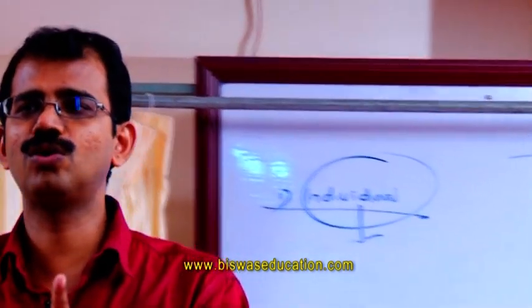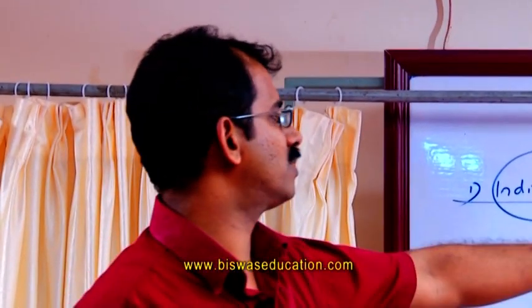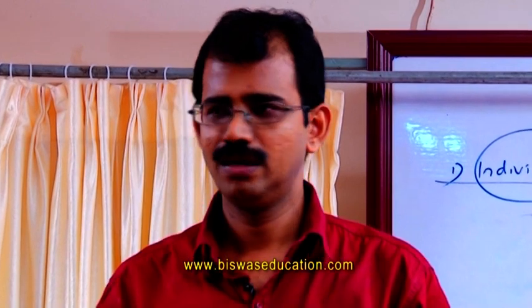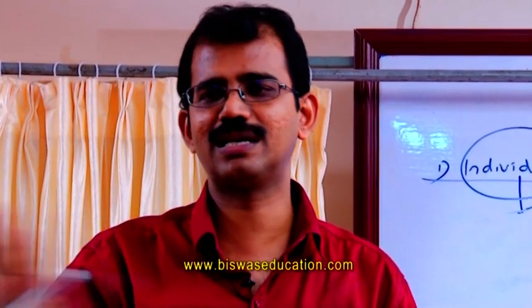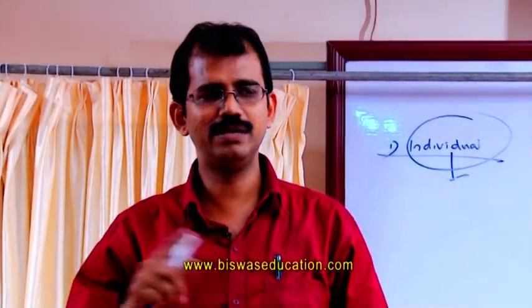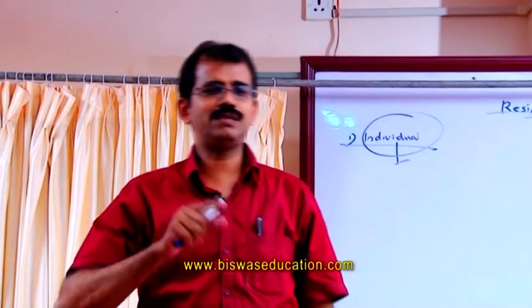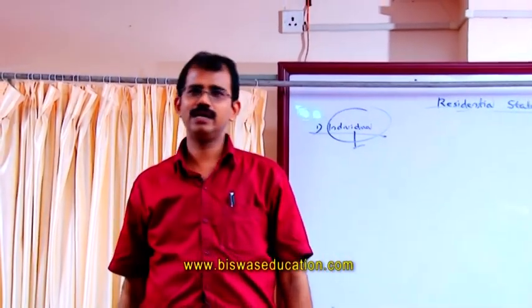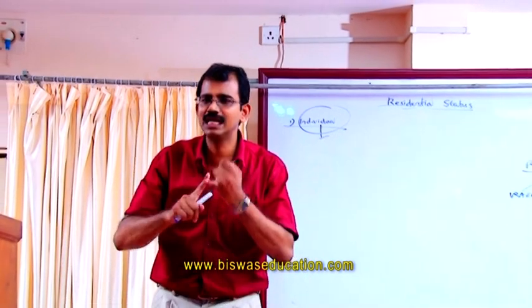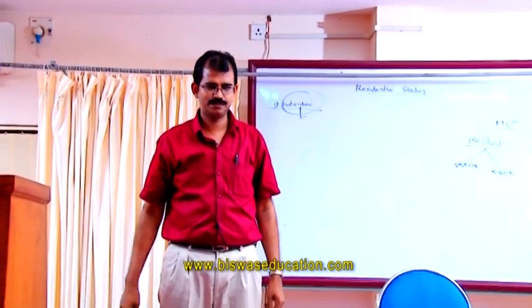In all other persons, the analysis is made only as resident and non-resident. Resident is not further classified. That means further classification of a resident is made only in the case of individual and HUF.